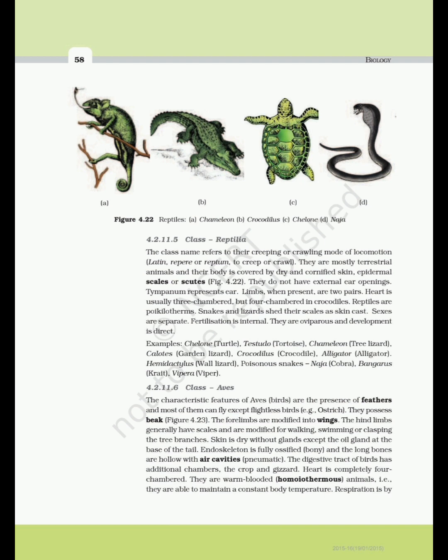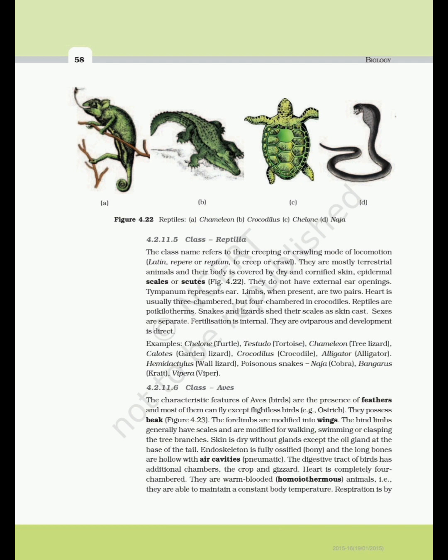4.2.11.6 Class Aves. The characteristic features of Aves (birds) are the presence of feathers, and most of them can fly except flightless birds, e.g., ostrich. They possess beak. Figure 4.23. The forelimbs are modified into wings. The hind limbs generally have scales and are modified for walking, swimming or clasping tree branches. Skin is dry without glands except the oil gland at the base of the tail. Endoskeleton is fully ossified (bony) and the long bones are hollow with air cavities (pneumatic). The digestive tract of birds has additional chambers, the crop and gizzard.